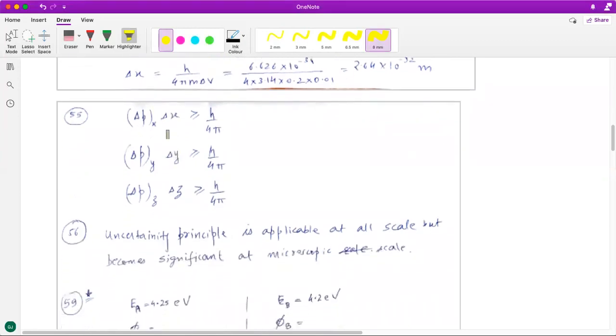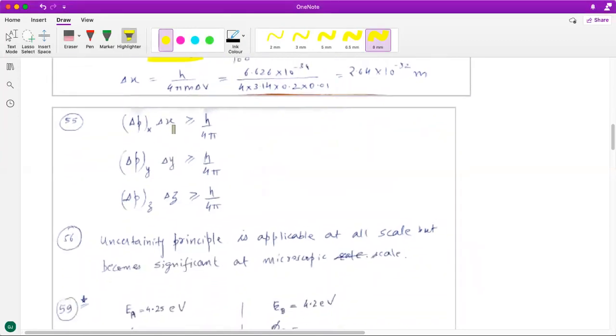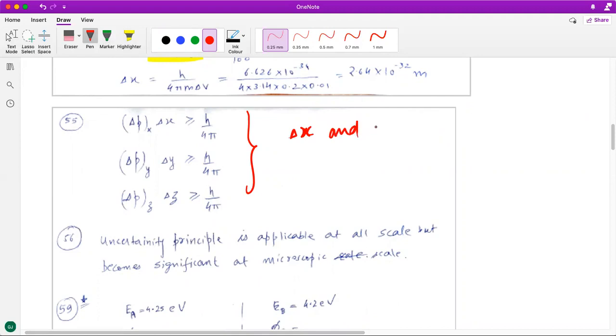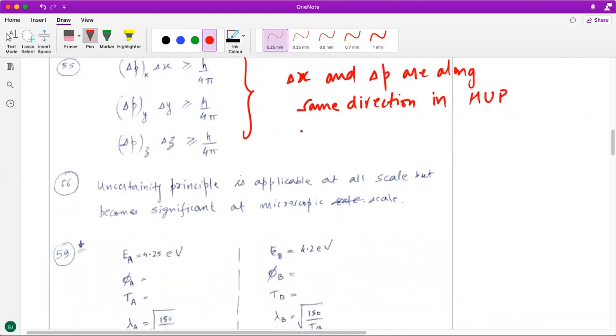Then 55th question is something that was discussed in the theory in the class itself, that when we are talking about Heisenberg's uncertainty principle, the uncertainty in position and uncertainty in momentum are along the same direction. So whenever it is reported in Heisenberg's uncertainty principle, make sure that they are in the same direction.